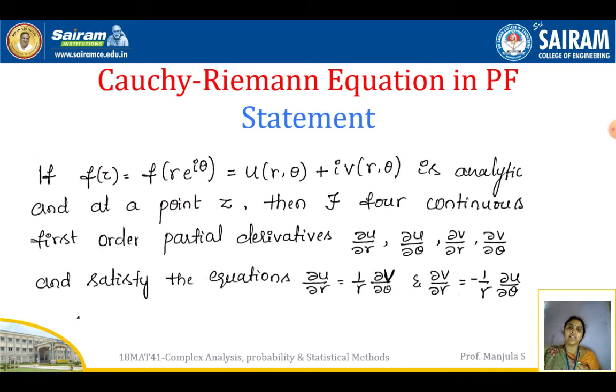This is the statement of the Cauchy-Riemann equation in polar form.